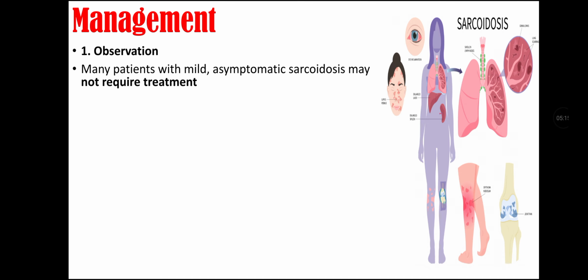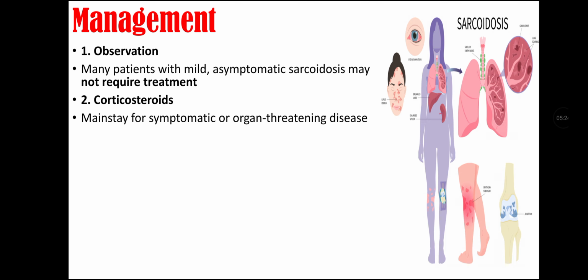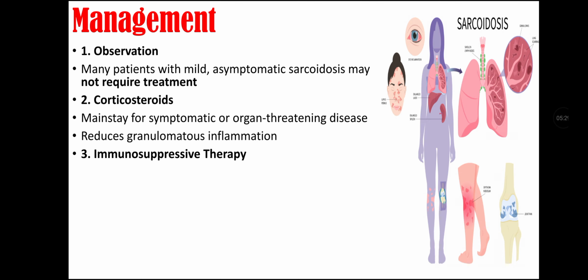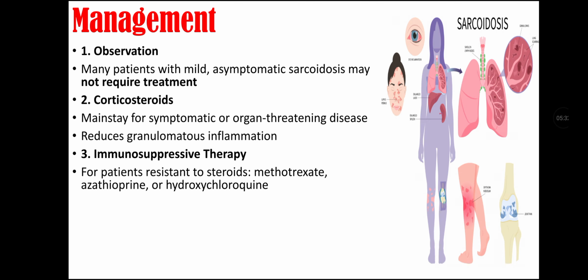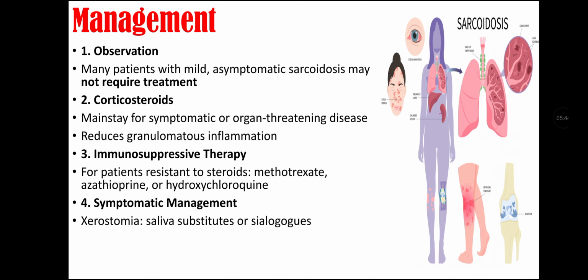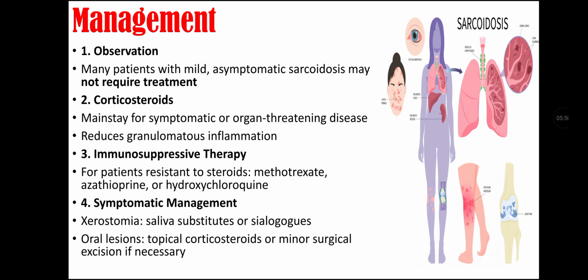Management of sarcoidosis. First we do observation, as many patients with mild asymptomatic sarcoidosis may not require treatment. Second, we can also give corticosteroids, that is the mainstay for symptomatic or organ-threatening disease. It reduces granulomatous inflammation. Third, we can also do immunosuppressive therapy, that is for patients that are resistant to steroids, and they include methotrexate, azathioprine, and hydroxychloroquine. We can also give symptomatic management. For xerostomia, we give salivary substitute or cevimeline. For oral lesions, topical corticosteroids or minor surgical excision is done if necessary, and regular monitoring of organ function is done in this case.